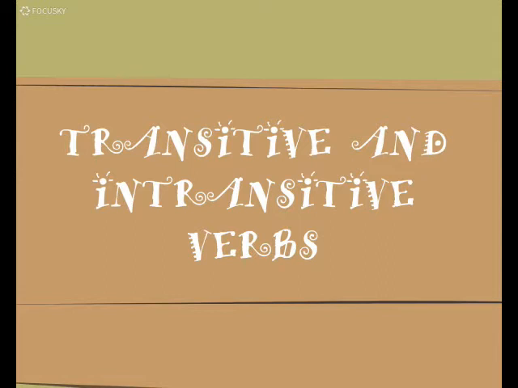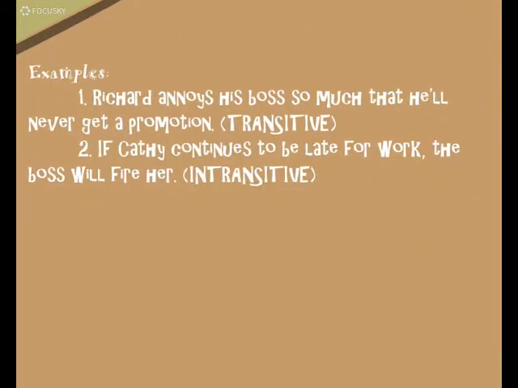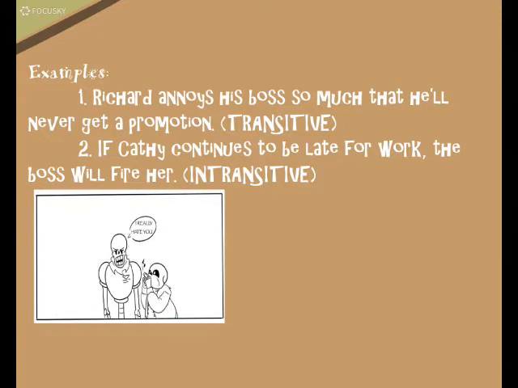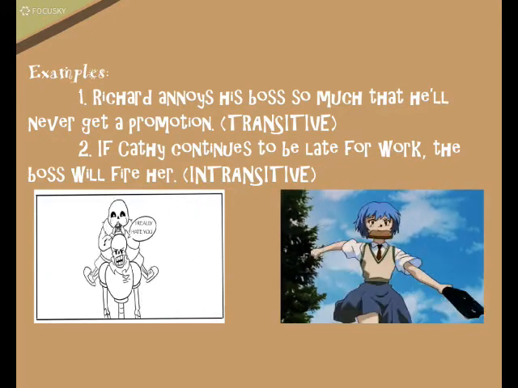Transitive and intransitive verbs. Transitive verbs are verbs that always receive a direct object, while intransitive verbs are verbs that do not need a direct object in order to complete their meaning. Example: Richard annoys his boss so much that he will never get a promotion. This sentence is an example of a transitive verb. Second example: if Kathy continues to be late for work, the boss will fire her. This sentence is an example of an intransitive verb.